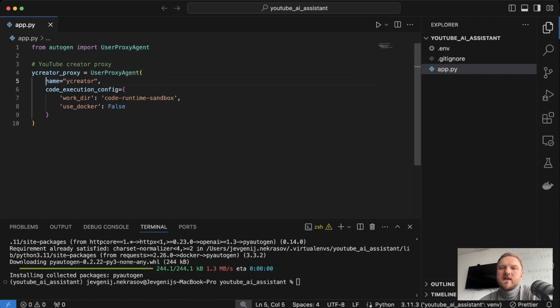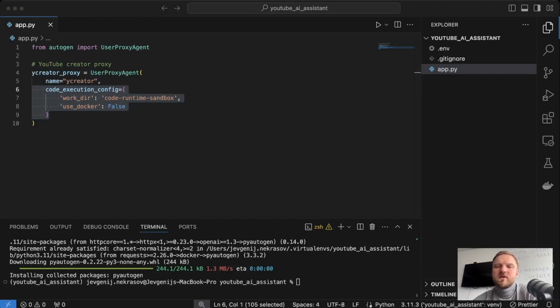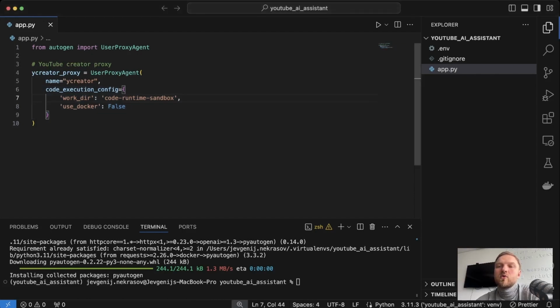Basically, we will pass the name of the agent, which is yCreator, and then the code execution config. As I already mentioned, our YouTube Creator Proxy will also be used for Python code execution. So we need to configure where and how this code will be executed by the agent, and that's what we can define in the code execution config section. In our case, we will simply execute Python code in a sandbox, which will be our local folder named code runtime sandbox, and we won't run our code inside a Docker container, even though the Autogen library supports it.